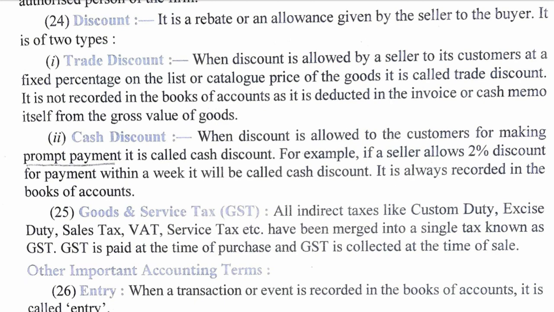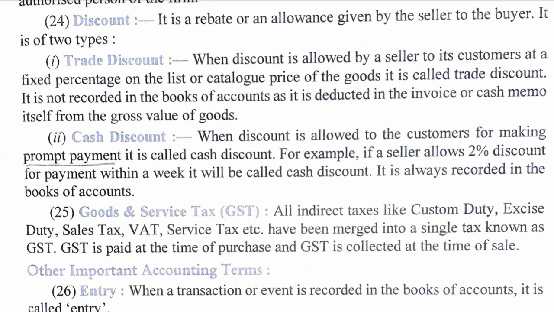Now, how will we record this? Suppose, purchasing that same shirt, we provide 10% cash discount if you pay the value of the shirt in cash on the same day. The shopkeeper says that on the 1000 rupees shirt we are already providing 20% discount, so you have to pay 800, but if you pay the amount today itself, I will further provide you 10% discount.